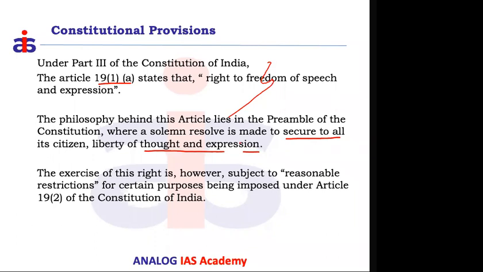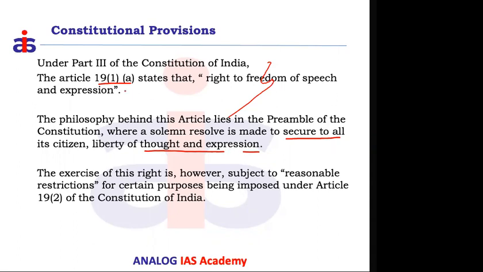What a person thinks, and the expression of that thought process, cannot be curbed in any manner if we want to encourage the individual's growth. Unless individuals grow, the country can never grow. So suppressing or creating barriers to any individual's thought process and expressions is generally not warranted.